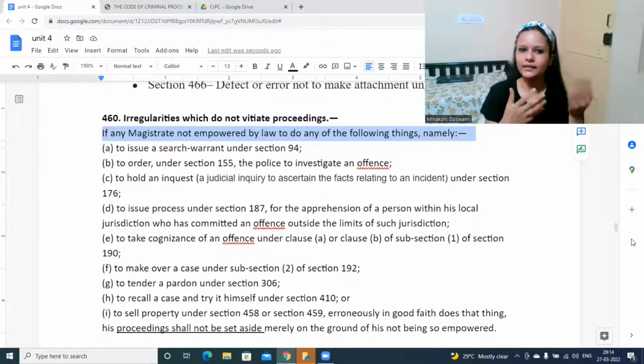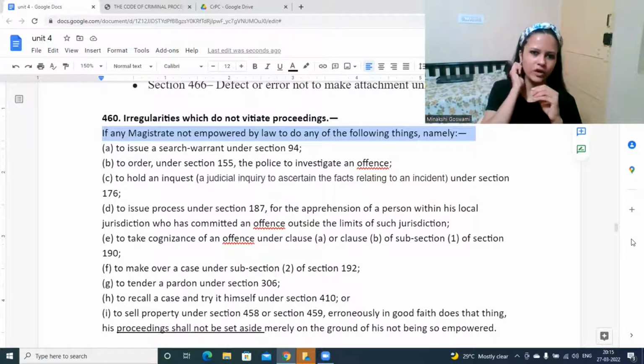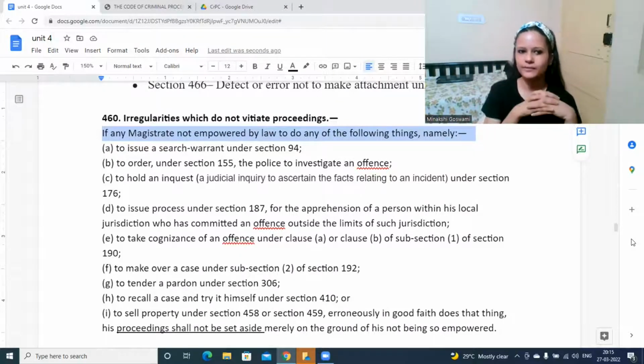Or maybe a police officer was ordered to investigate a particular offense, or the magistrate asked a subordinate judicial magistrate to conduct an inquest, to see whether the facts are proper or not.